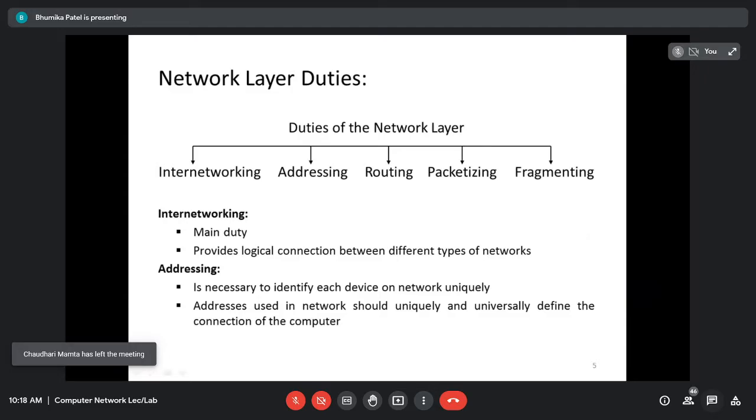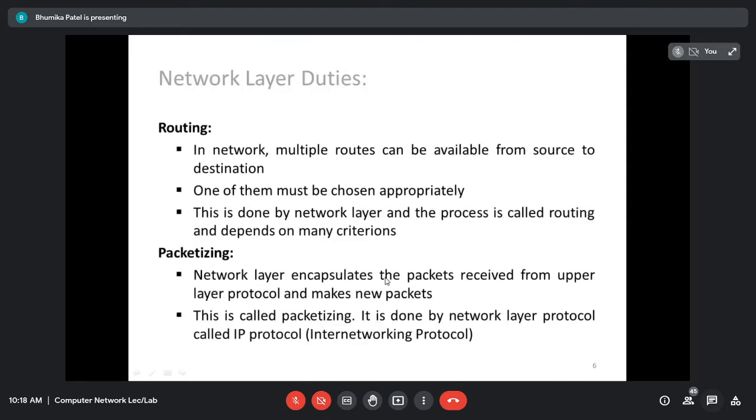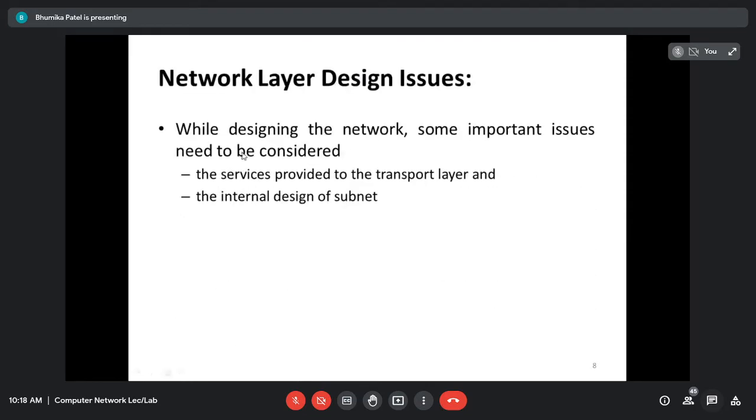Other issues the network layer has to deal with, which are not actually written here, but the network layer has to deal with address resolution, multicasting, routing protocols. Different duties are there that the network layer has to do. So these are the main duties that the network layer has to perform. Otherwise, the data cannot be sent from host to host. It cannot be delivered from host to host, and that is the main duty of the network layer.